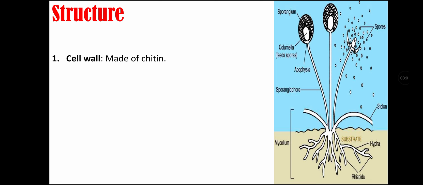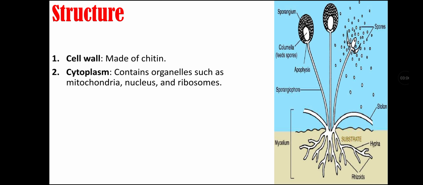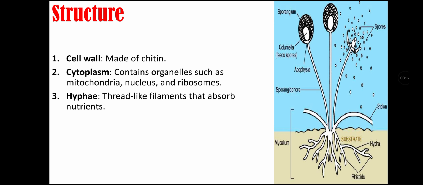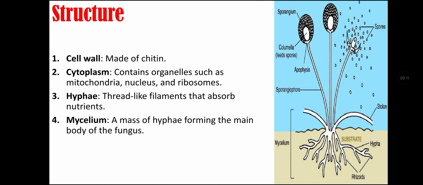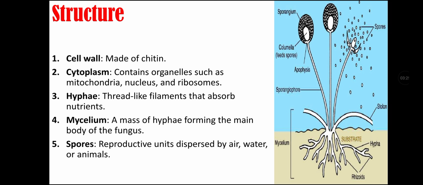Structures of fungi. First, talking about the cell wall, which is made up of chitin. Second structural component of fungi is the cytoplasm, which contains organelles such as mitochondria, nucleus, and ribosomes. Third structural characteristic is hyphae, which are thread-like filaments that absorb nutrients. Fourth is mycelium, which is a mass of hyphae that form the main body of the fungus. Fifth structural component is their spores, which are reproductive units that are dispersed by air, water, or animals.